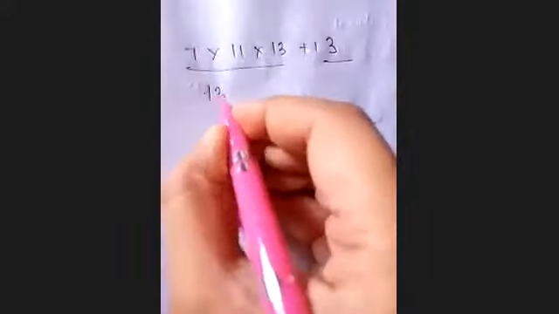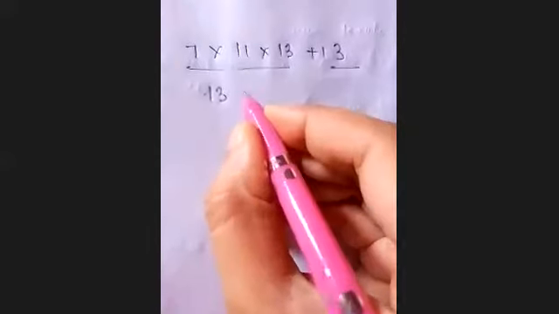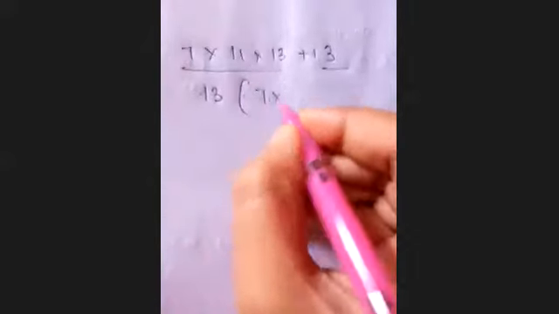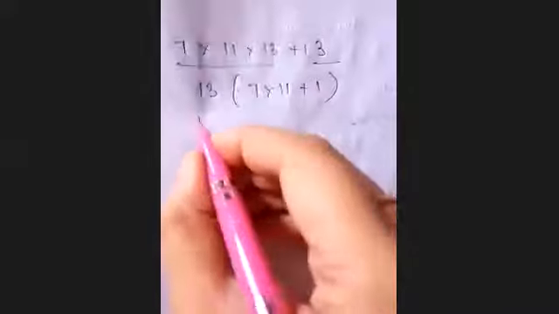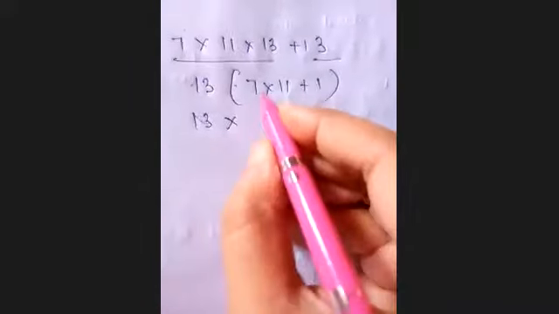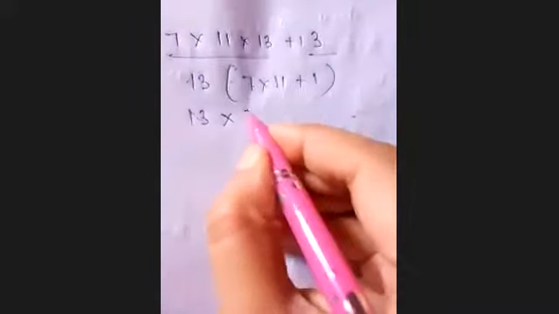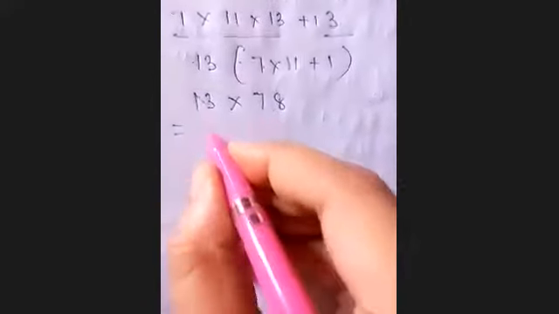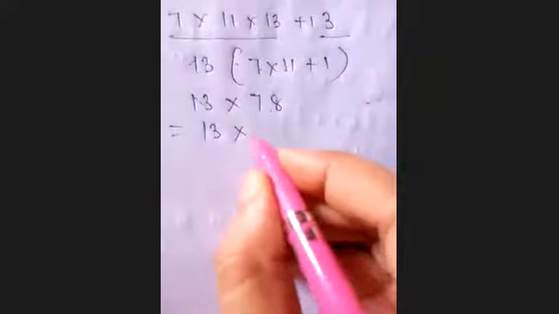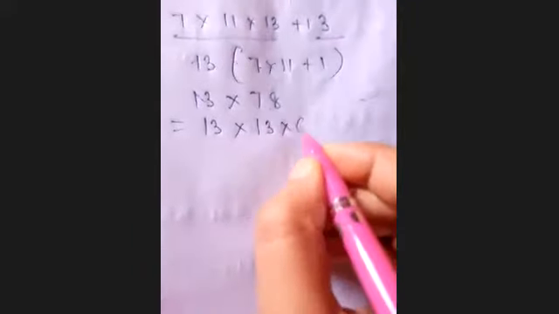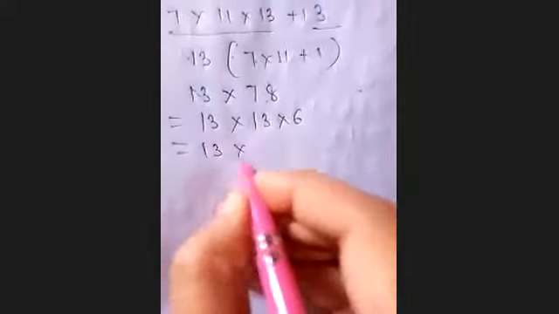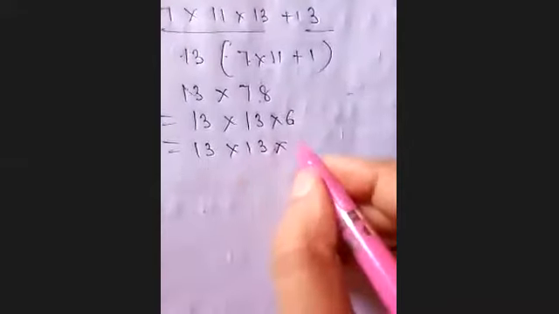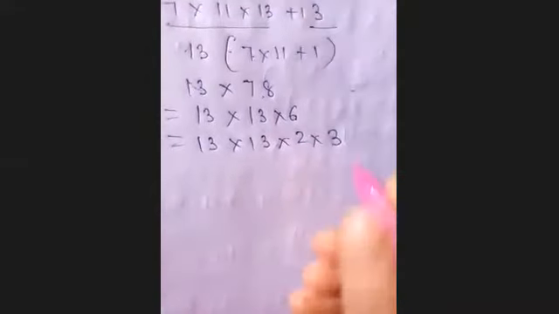You can take 13 as common: 13 into 7 into 11 plus 1. Now this is 13 into 77 plus 1, which is 78. And when you find the prime factorization of 78, you can write 13 into 6. Again, this 13 into 6 you can write as 2 into 3 into 13.